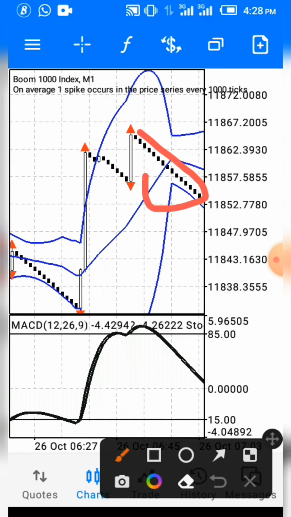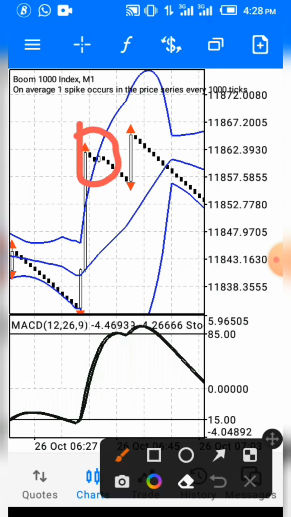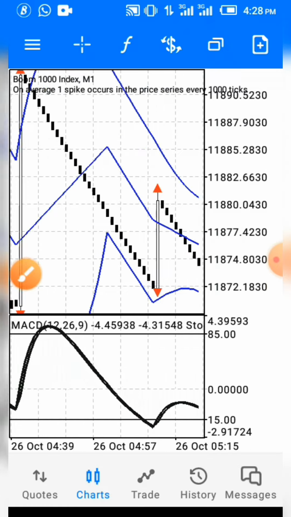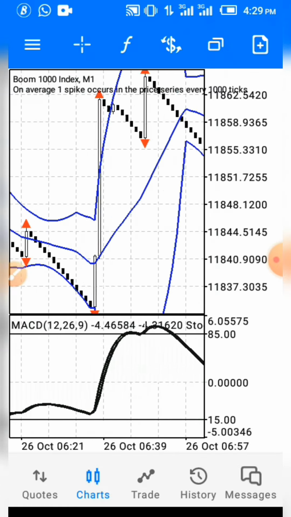You can see right here is a double opportunity for you. You take 5 candles from here and you take another 5 candles from here. You can see there's a lot of entry opportunities with this strategy. So just stick to the conditions I gave to you, and you'll be on the safer side.